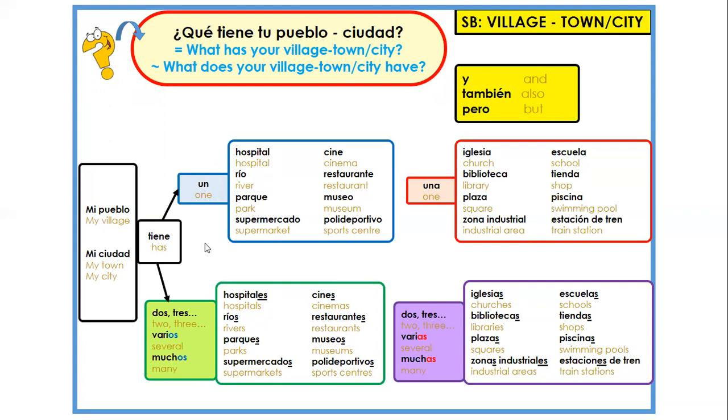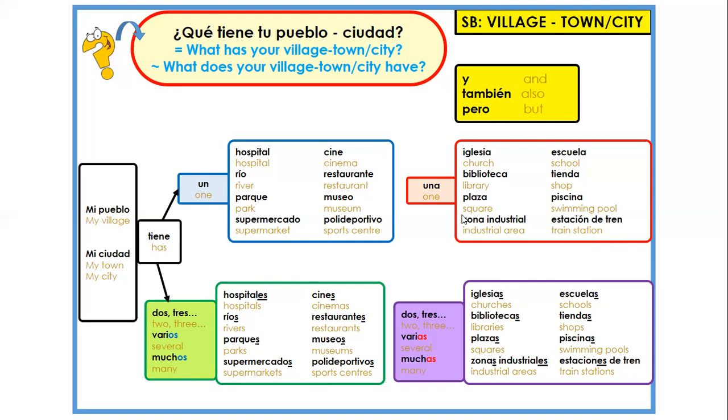For example, if you want to say that your village has a park or one park, then you know what sort of path to take, which is first, the first box, mi pueblo, then tiene, here there is only one option, tiene, has. And then of course you need to choose whether the word parque, well, you don't have to choose it, you just have to be aware of it. The word parque is a masculine word, in which case it will be in this blue area, or a feminine word, in which case it will be on this area.